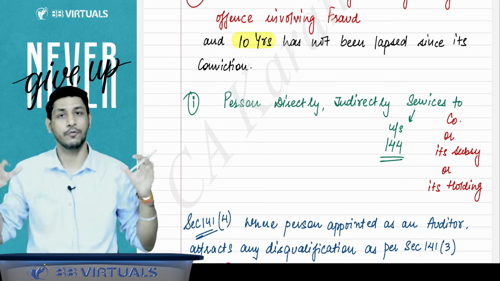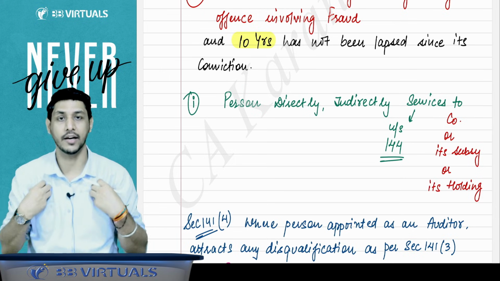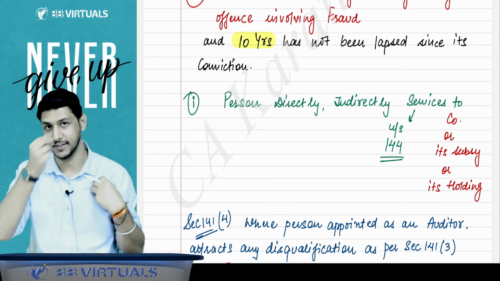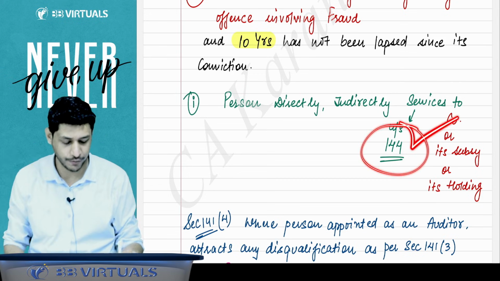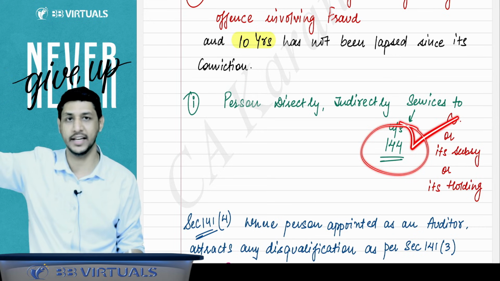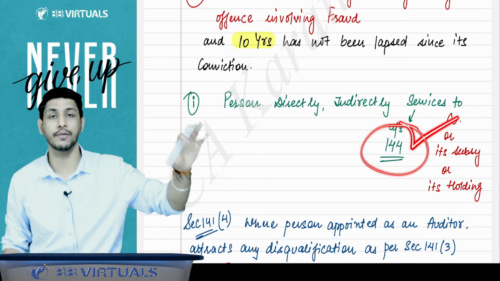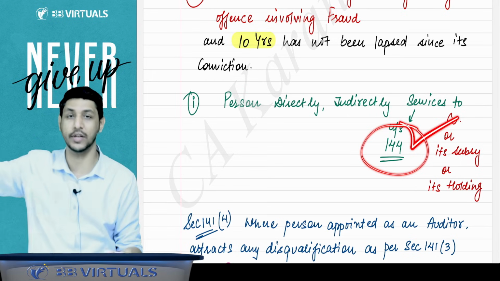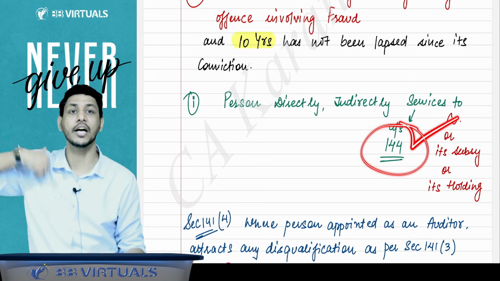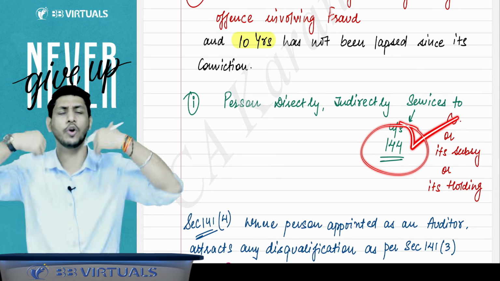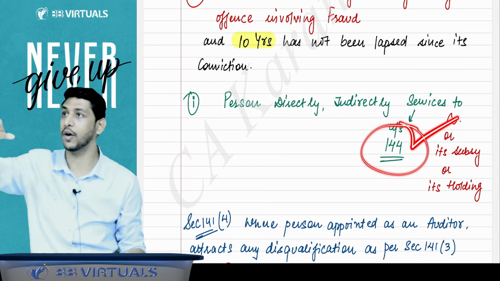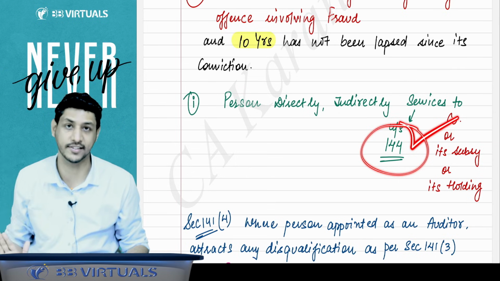Right now, let's take my example. I am CA Karan Kumar. Suppose I am a chartered accountant in practice, right? I am not giving any services which are covered in 144 to Reliance. I am not giving any kind of service which is prohibited under 144. Now, Reliance has appointed me as an auditor. Whether they can appoint me? Yes. Let us assume that I am not falling under any of the disqualifications and I got appointed in Reliance. Got it? Got it, sir.